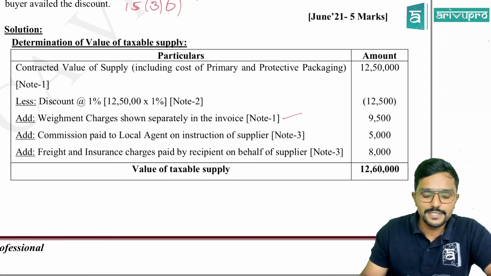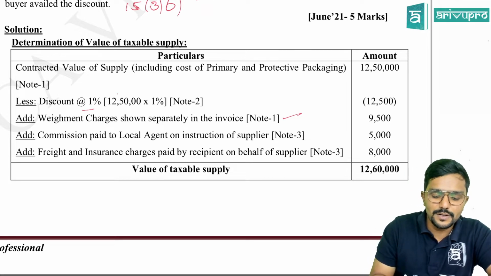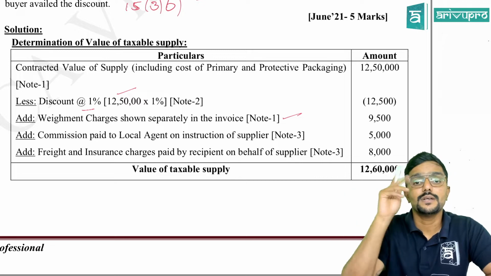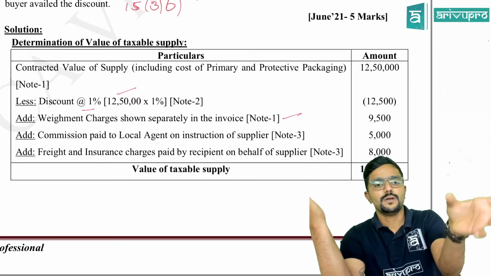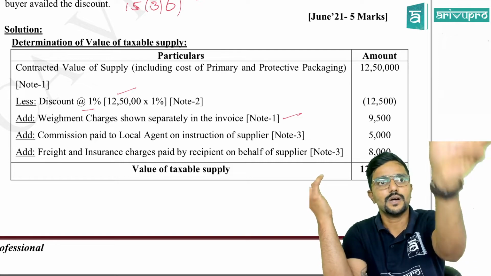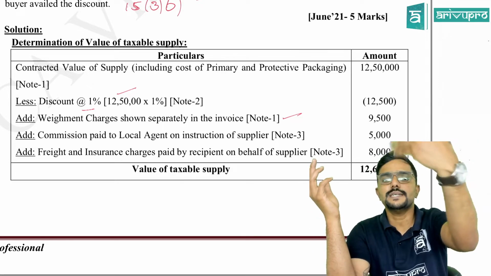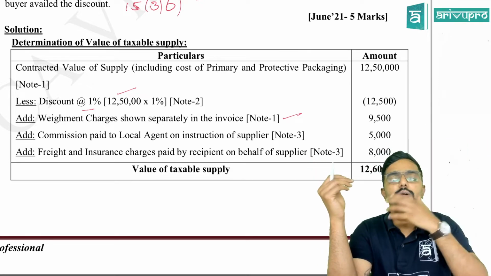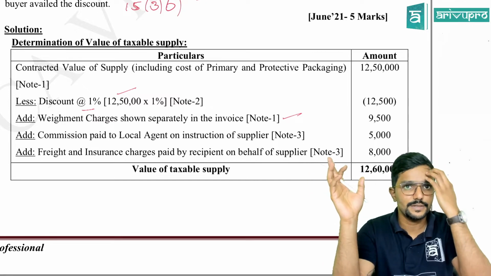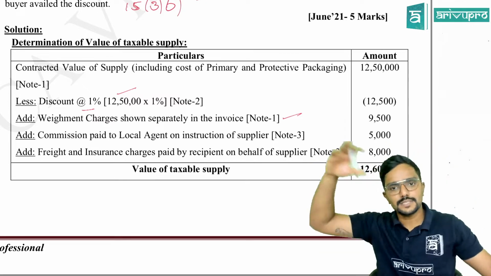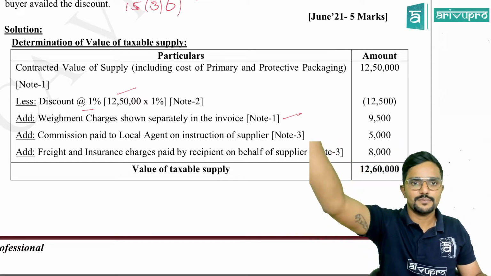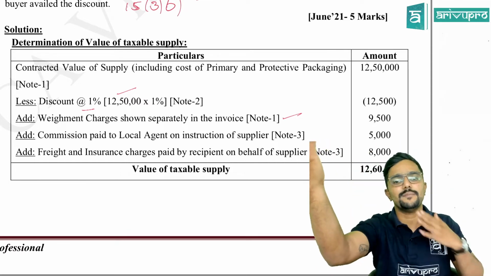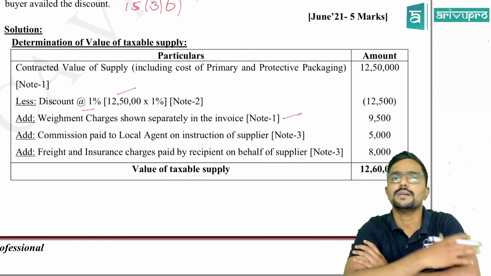9,500. And discount 1% is given on price, including the packing. Yes, no problem, because price is including that. Always we will charge discount on price. In this case, it is inclusive of some things. No problem. Straight away take on that only. Okay, if expenses are given separately, in that case, we will take only on price. But your price includes primary and protective packing. We have to take on that.